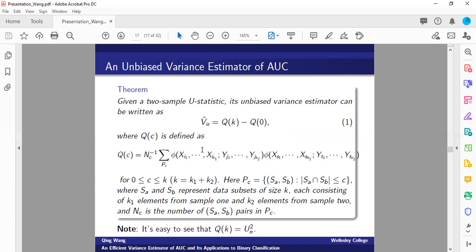Each kernel function has little k components, so if we consider two kernel functions with at most little k overlaps, that means we consider all possible pairs of such subsamples. That eventually gives us the value U_N squared. In other words, Q of K is equal to U_N squared, and this is already the unbiased estimator for the first term of our true variance expression on the previous slide.